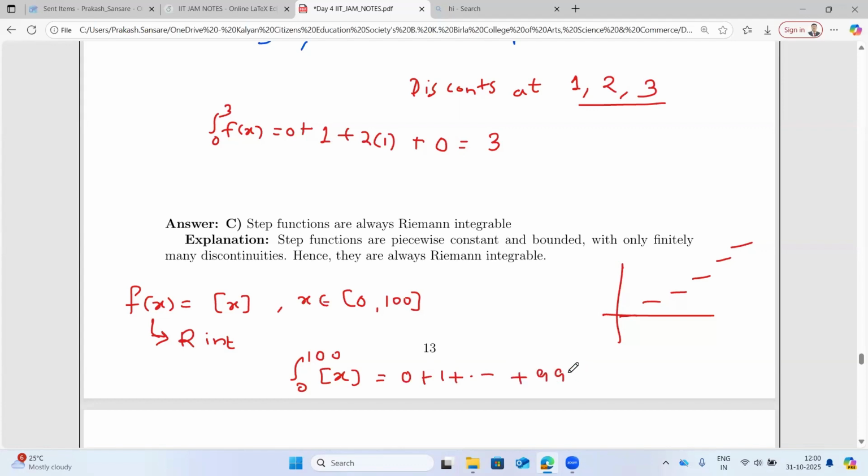And this sum can be easily found out, n into n plus 1 divided by 2. So 99 into 100 divided by 2, that you can answer, right? So maybe I have taken a small number, but in competition, maybe in the exam, sometimes people give you some 5,000 number and then ask you to find the integral. So it means that you have to just add 1 up to 4,999. That's it.